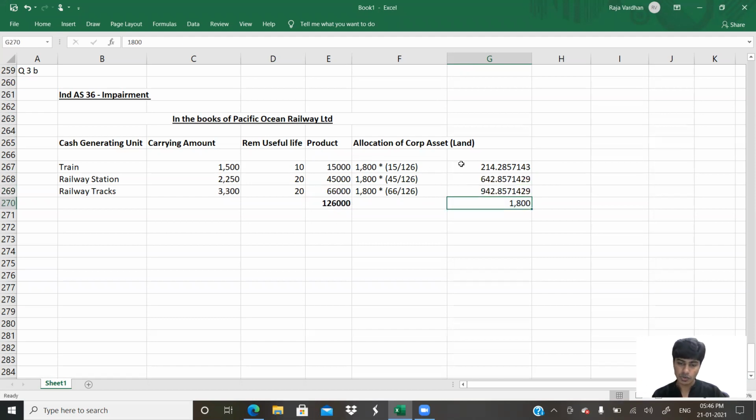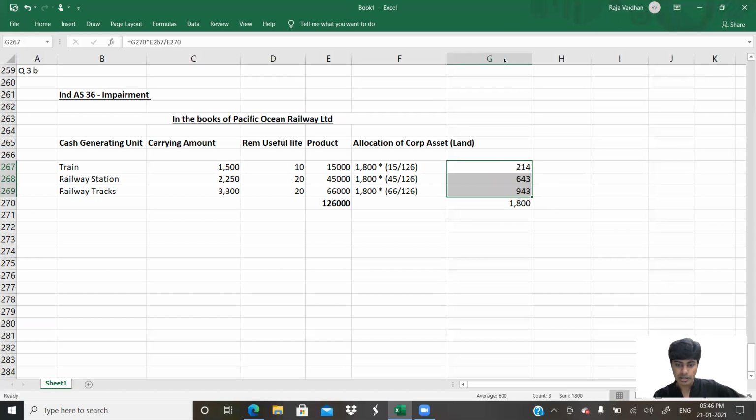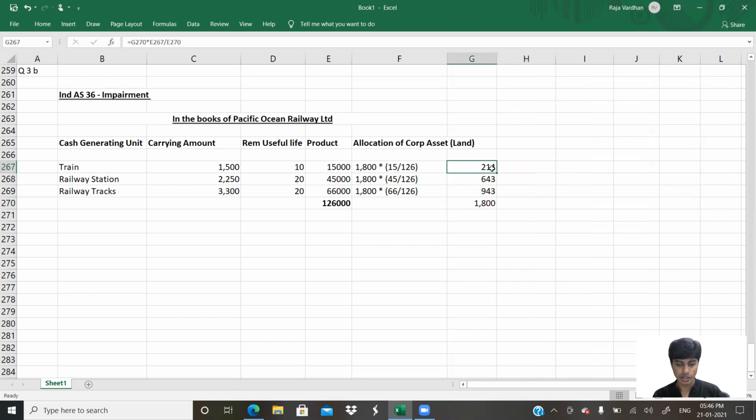Now I would have to round these off. Excel can do it for us. See, done. Let us now check if this total comes down to 1800. 214, 643, 943. This comes to 1800. Perfect. We've arrived at it.